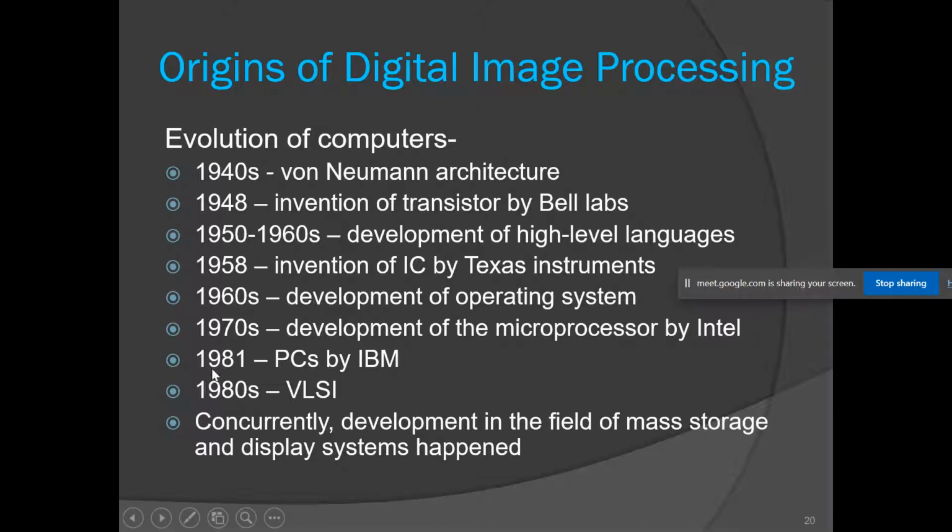And in the year 1981, IBM developed the personal computer, and in the early 1980s we saw the invention of VLSI circuits, and concurrently there was development in the field of mass storage and display systems. So with this evolution of computers, the digital image processing field also evolved.